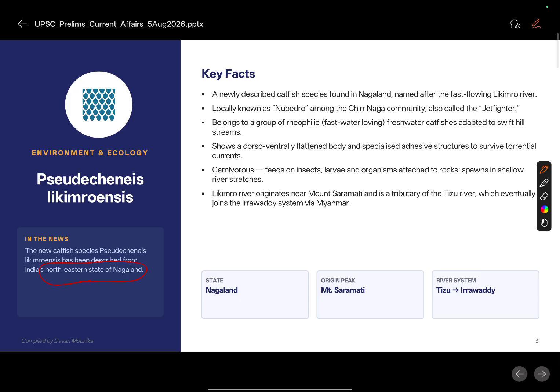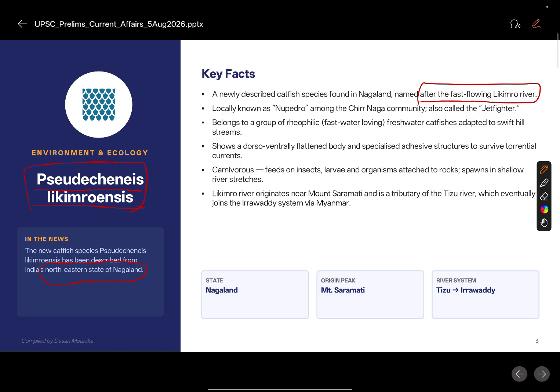Likewise, from Nagaland, there is a new species, and the uniqueness of the species is that it is named after the flowing river through that area, that is the fast flowing Likimro river. So that became the species name of the new species which is found: Pseudogenesis lichimronensis.